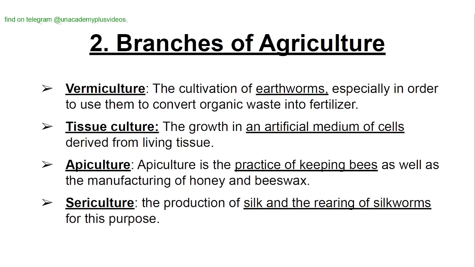Branches of agriculture. Vermiculture: the cultivation of earthworms, especially in order to use them to convert organic waste into fertilizer. Tissue culture: the growth in an artificial medium of cells derived from living tissue. Apiculture: the practice of keeping bees as well as the manufacturing of honey and beeswax. Sericulture: the production of silk and the rearing of silkworms for this purpose.